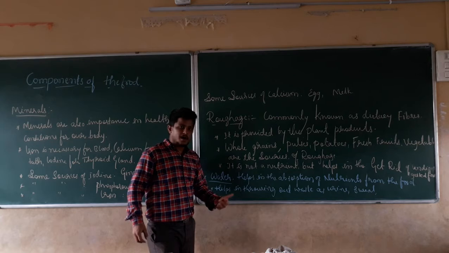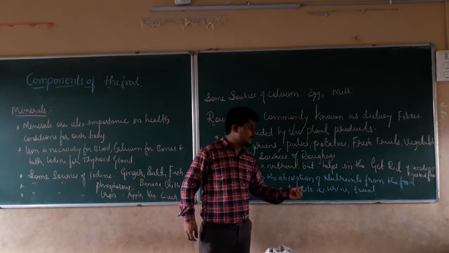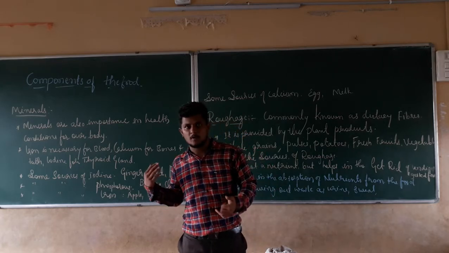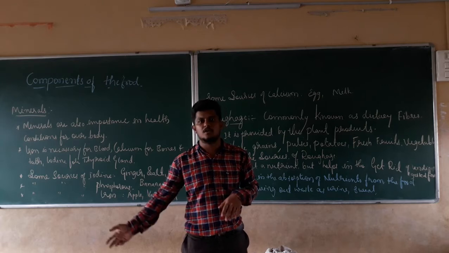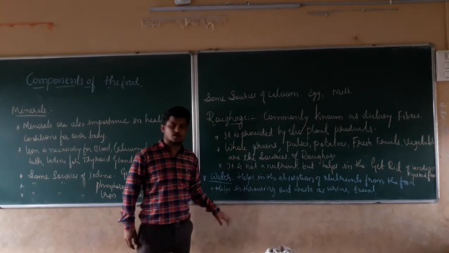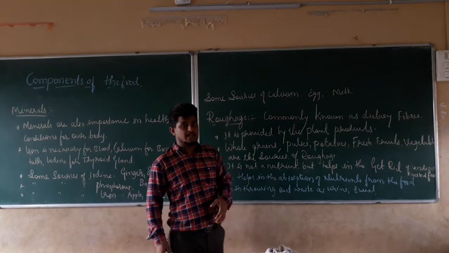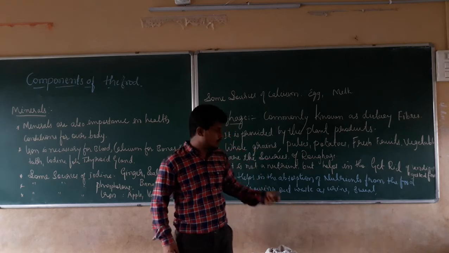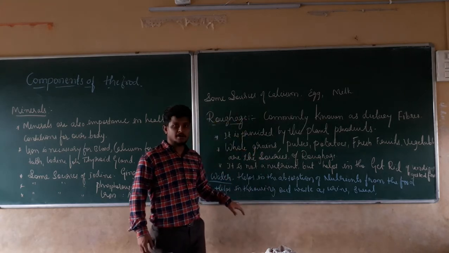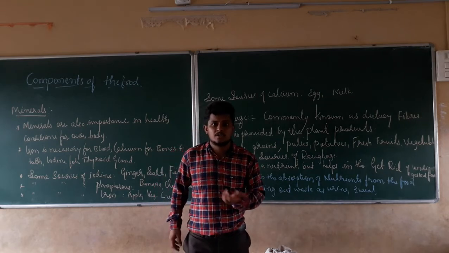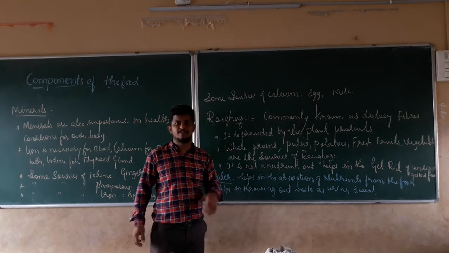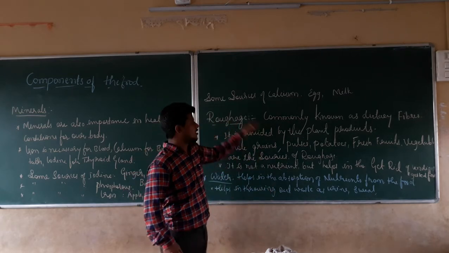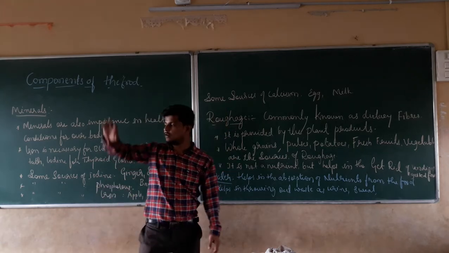In the same manner, water also helps us throw out waste as urine and sweat. Whatever waste is present inside our body after proper functioning can be thrown out with the help of water. One way is urine. In the form of urine, the waste is thrown out with the help of water. In the same manner, sweat is also waste of our body, thrown out with the help of water. These are all important components of our food.